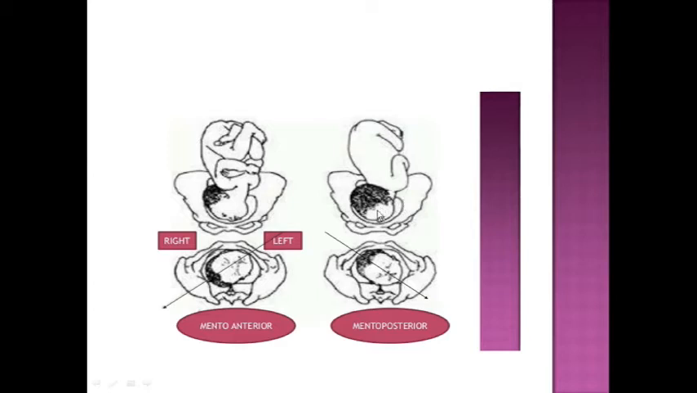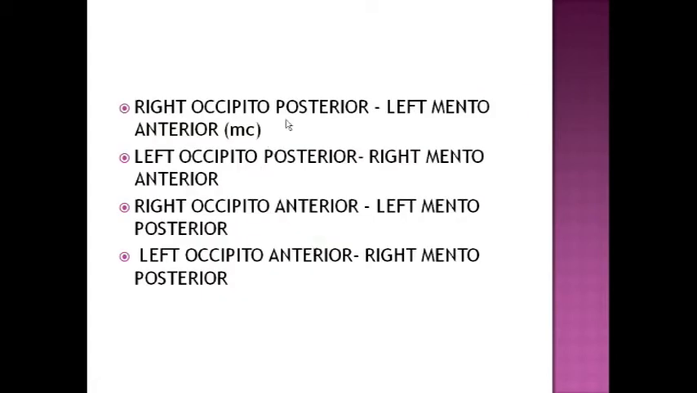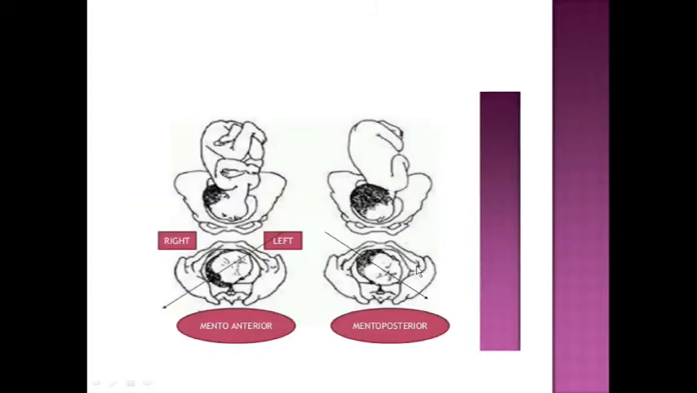The direction will be changed. If it is on the right side, it will then be on the left side. So right occipito-posterior will change into left mento-anterior. Occipito-posterior comes anterior. So left mento-anterior is the most common, and left occipito-posterior changes into right mento-anterior, right occipito-anterior changes into left mento-posterior, and left occipito-anterior changes into right mento-posterior, as you see in this case, if you are able to understand.